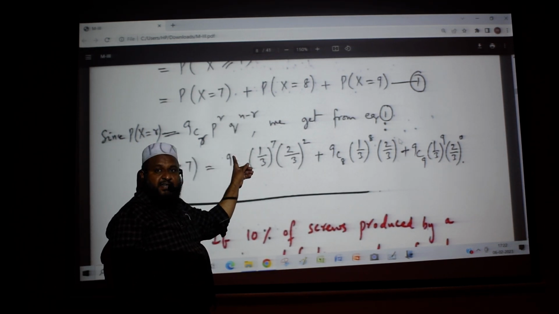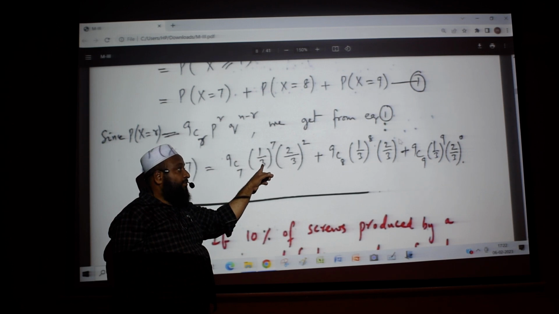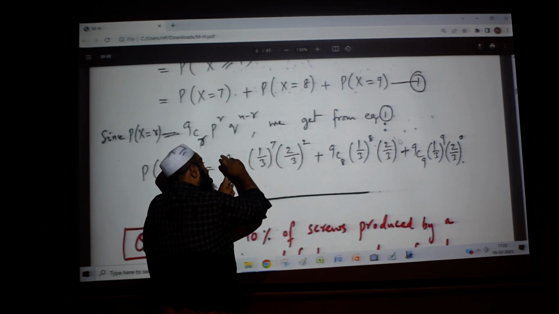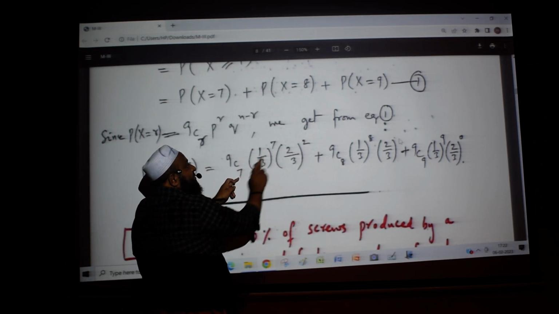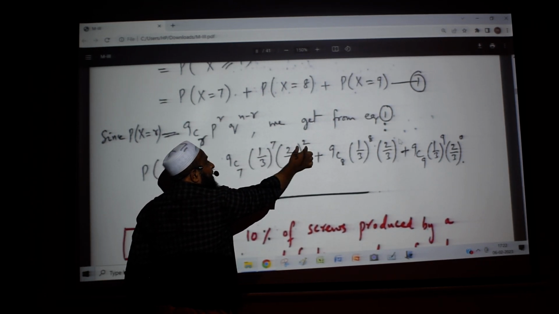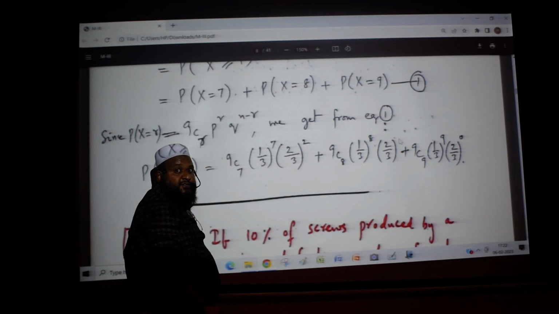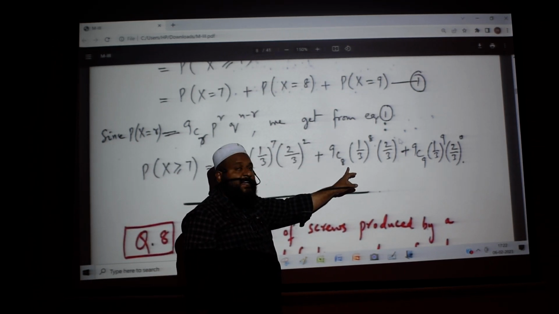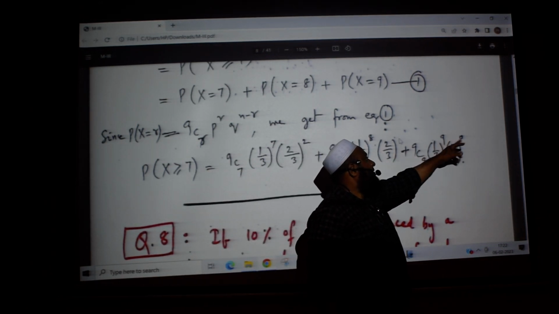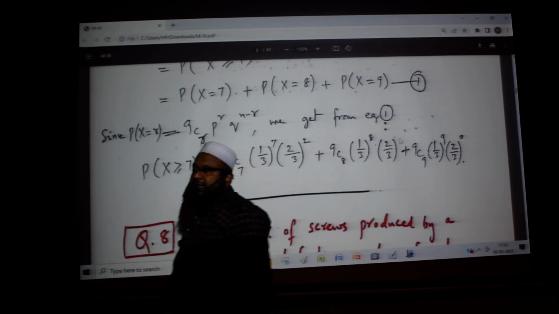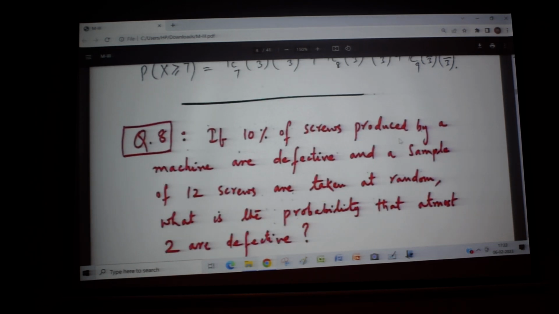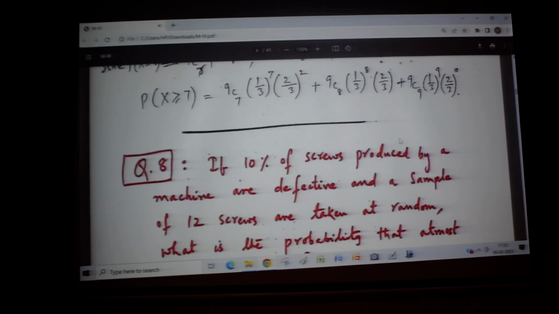For 7 times how much is it? 9C7, 1 by 3 power 7. This is p power r. And n minus r means 9 minus 7, that is 2. But instead of that, you can simply say this 7 will come here, and the balance power is 2 to make it equal to 9. So 9C8, 8 here, balance is 1 power that has come. 9C9, so this is not getting used, 0 power. I hope you got it. If you add up all these things, then you will be getting the probability of x greater than or equal to 7.